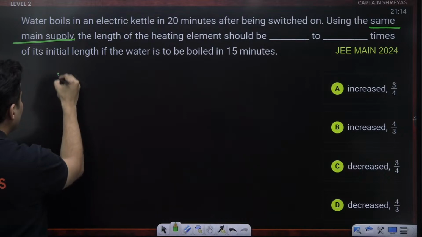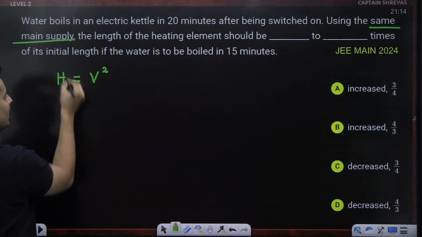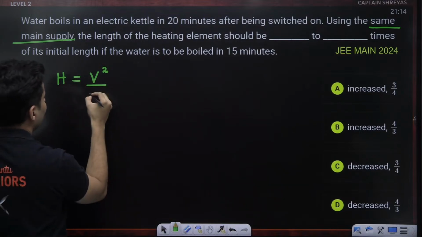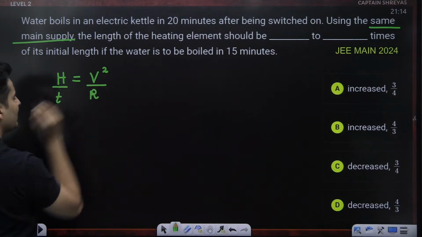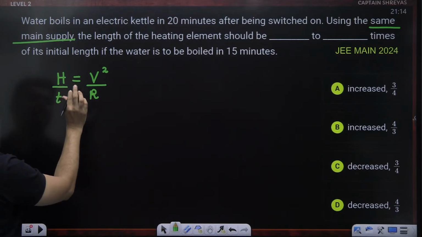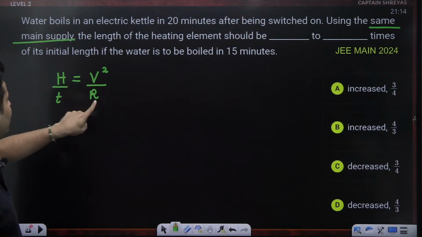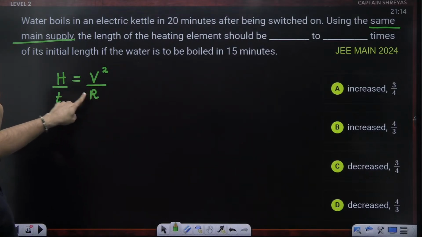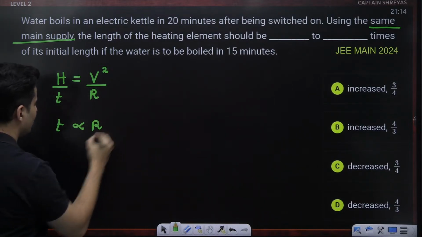So the heat supplied to the water is given by V squared by R, and this is actually power. So heat divided by time is V square by R, because V square by R is power. Heat supplied per unit time is this particular thing. Voltage is same, resistance will change, same water but in different time. So time is directly proportional to resistance.